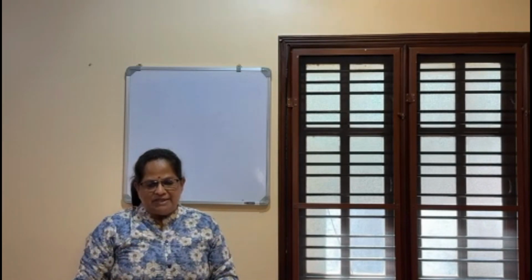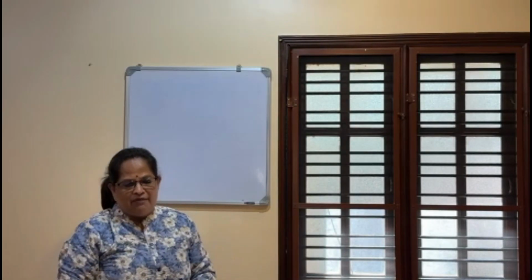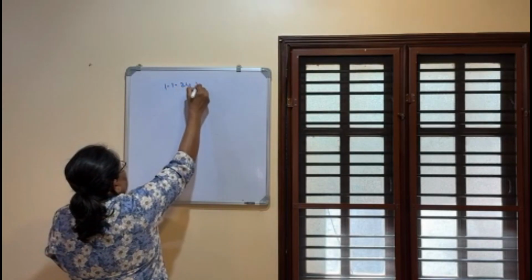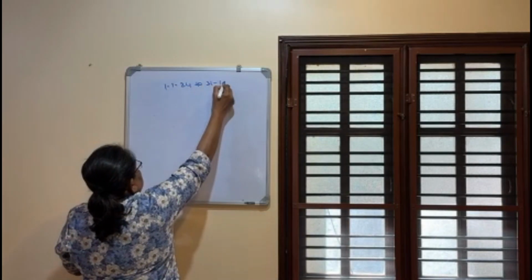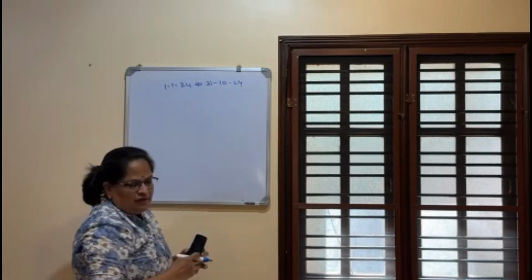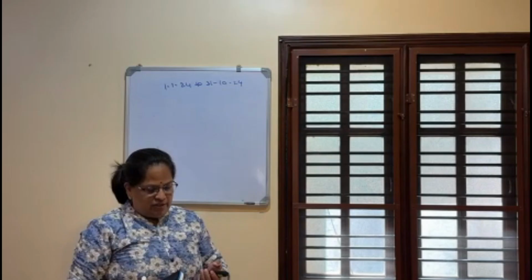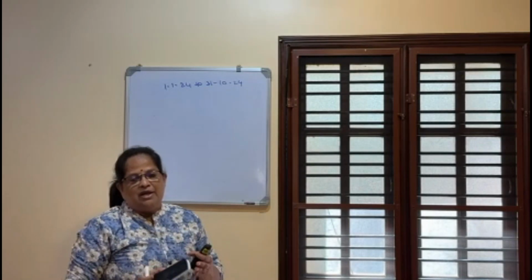Now average salary we have to calculate. Table showing the average salary. 10 months, 1/1/24 to 31/10/24. So here 1,50,000 for January, February, March.